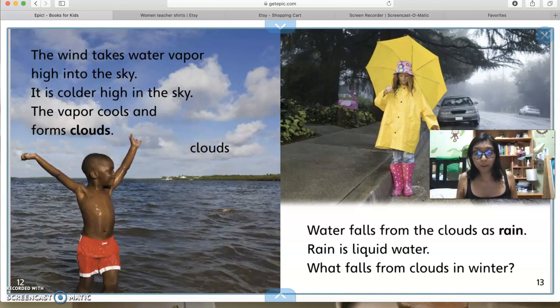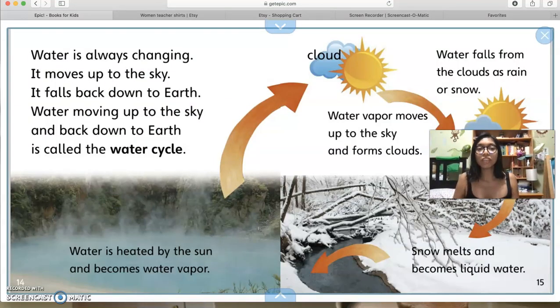Now, water falls from the clouds as rain. So that's liquid water. So what falls from our clouds in winter? So we spoke about, it's telling us right now that rain is liquid water, right? Kind of like what we have today, because today our weather is rainy, it's cloudy, but we're in summer, right? But in the winter time, when it's very, very cold, what falls from the clouds? Right, so we have snow falling from the clouds in the winter time, okay? And don't forget, snow is solid water.